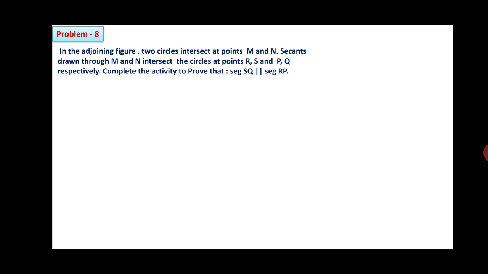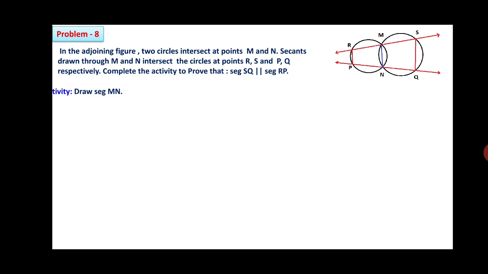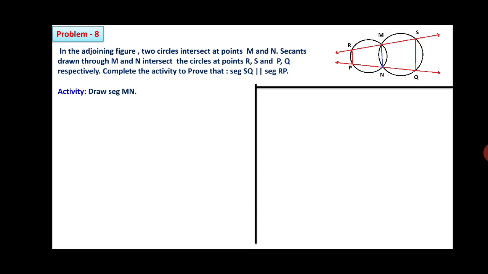Now we'll see the last problem. In the adjoining figure, two circles intersect at points M and N. Secants drawn through M and N intersect the circles at points R and S, and P and Q respectively. Complete the activity to prove that segment SQ is parallel to RP. So friends, the activity is like this. Draw segment MN. Construction. Quadrilateral MRPN is cyclic and angle MNQ is the exterior angle.